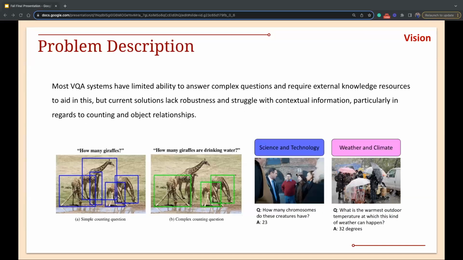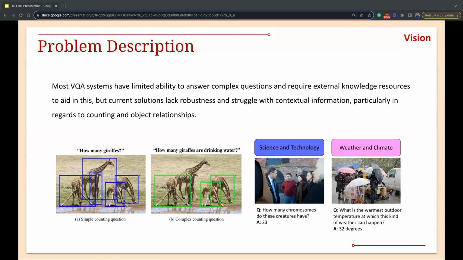So the current limitations of our VQA models are: there is an inability to identify all objects in the image. There are limitations in terms of recognizing primitive relationships between objects. For example, if you see the second figure, the question is how many giraffes are drinking water. But to detect that particular giraffe, we need the relationship over there, right? Few models are not able to do that. And there's also a need for improvement in counting-based questions, like you see in the first image.